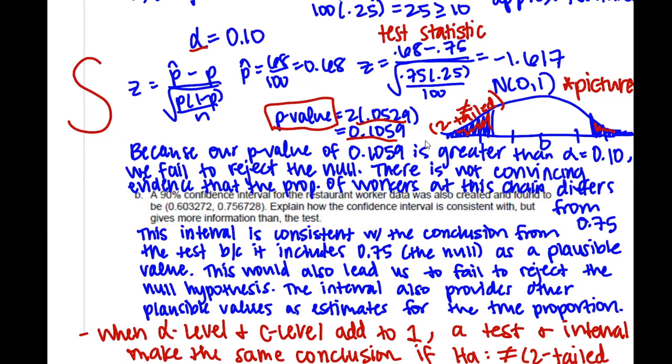If you think about that, that makes sense. If I have my interval is the middle from here to here, and my test is the outside. So those kind of support each other that way.